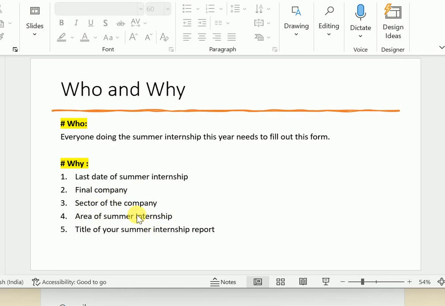I have told you previously, in the report I have given you, that the examination will be a 100 marks viva. They will ask me for details like the final company of the student, which I will give to your viva evaluator, and the area, so that the viva examiner is selected according to the area in which you are doing the internship. And last but not the least, the title of your internship report. You have already received the report guidelines, so it is high time you have the title of your report and start working on that.